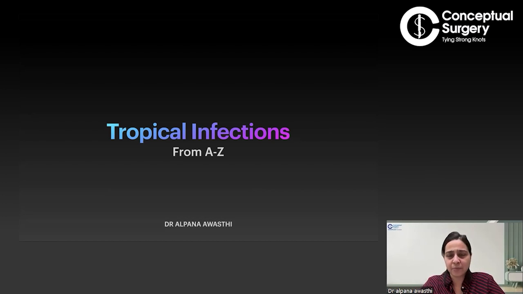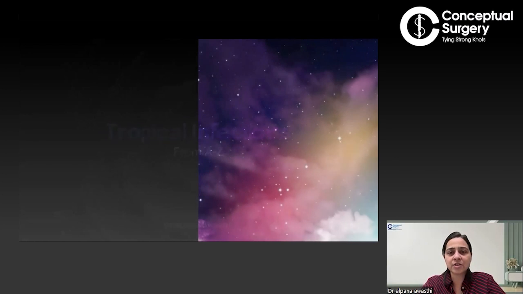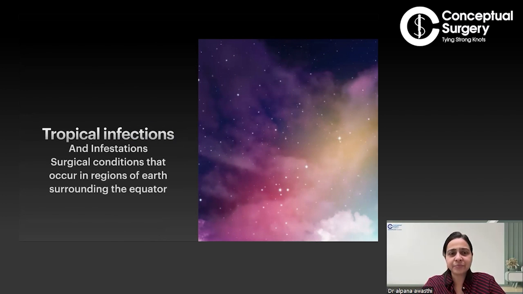But in this topic, from the surgical point of view, I will cover those which will be relevant in our future surgical practice. There are n number of tropical infections all over the world, but we will go through some of them which are really surgically relevant to us. To be very precise, there are some 8 to 10 tropical infections we'll be studying in this lecture.